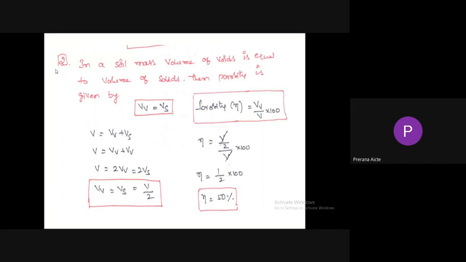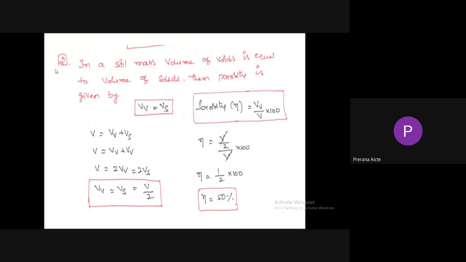Coming to total volume, it is the sum of volume of voids plus volume of solids. So total volume equals volume of voids plus volume of voids, so total volume equals 2 times volume of voids. So volume of voids and volume of solids can each be written as half of the total volume.